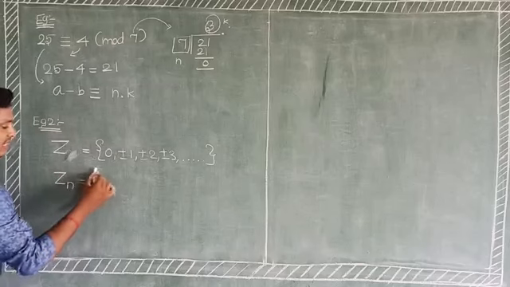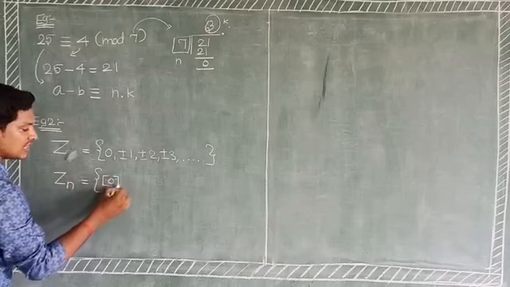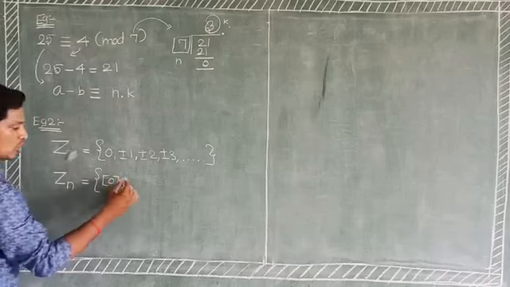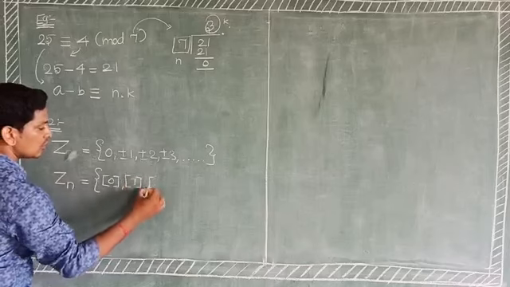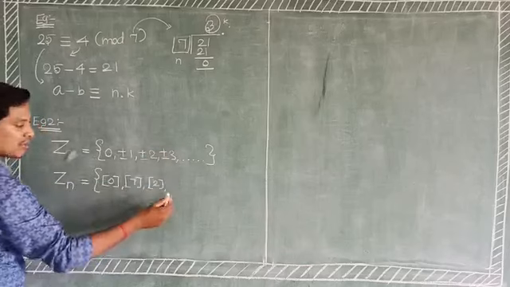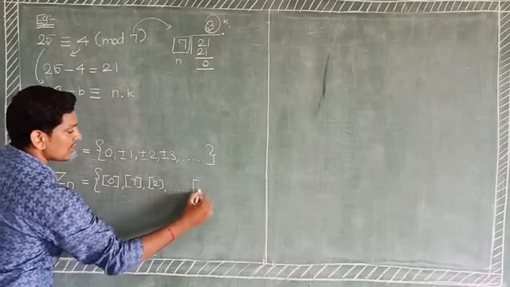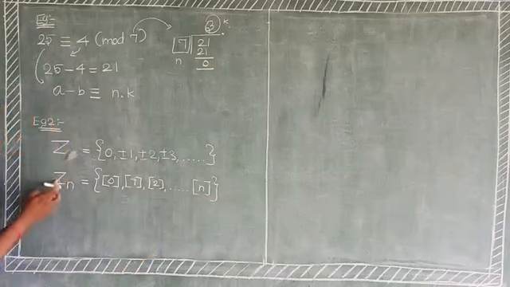Here it means using the mod bracket. For example, begin with 0, 1, 2, 3, and so on.